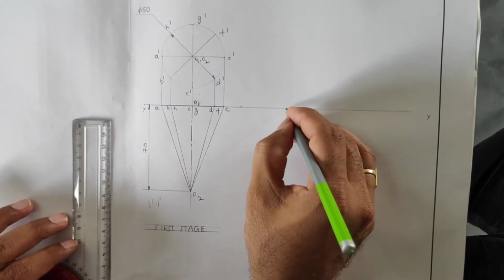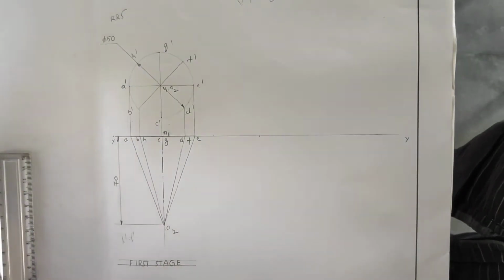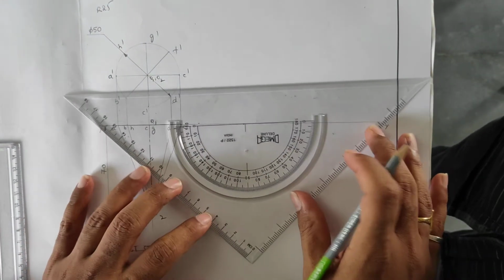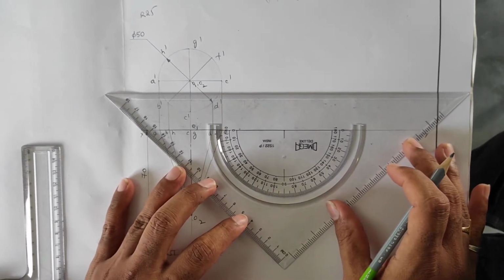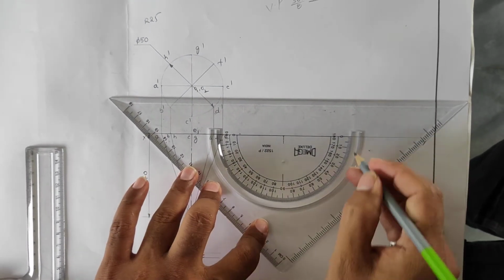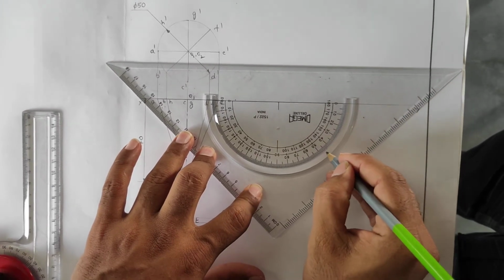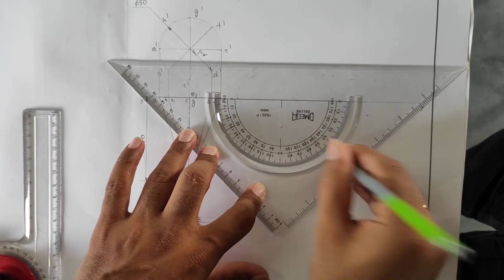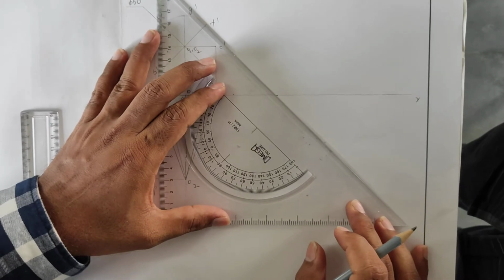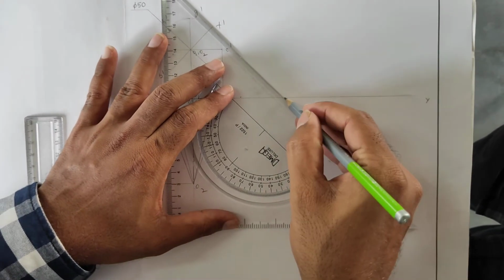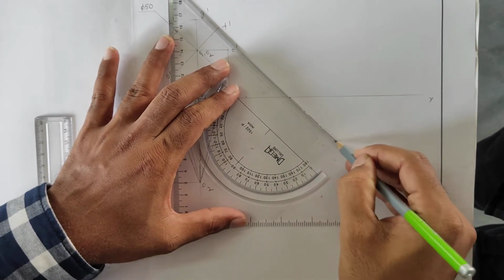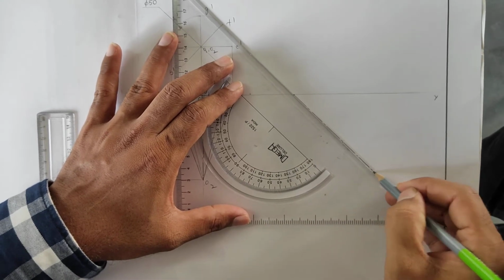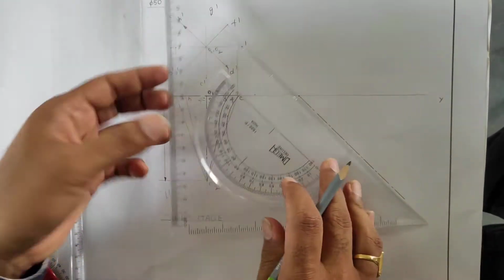So now what I am going to do, mark the point here very clearly. Take the protractor here. So see 10, 20, 30, 40, 45 degrees. See all of you very clearly. Now what I am going to do, draw the axis line. Yes, I draw the axis line up to some length I have taken.